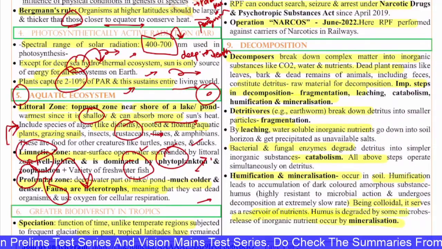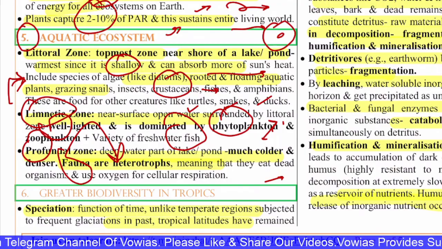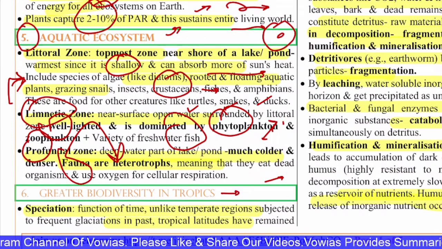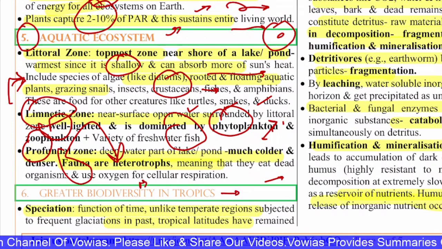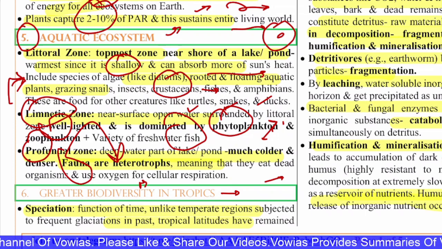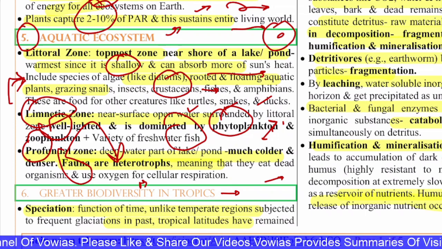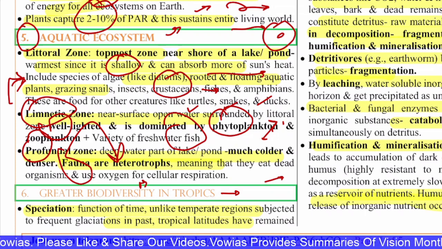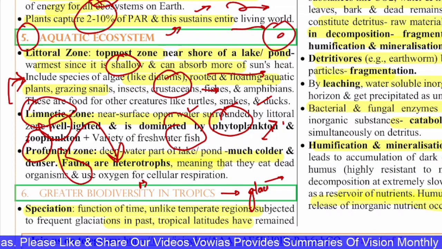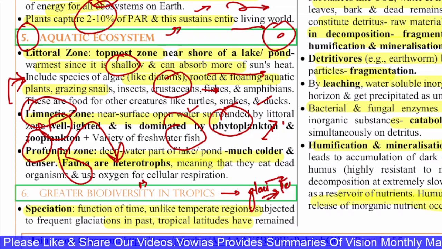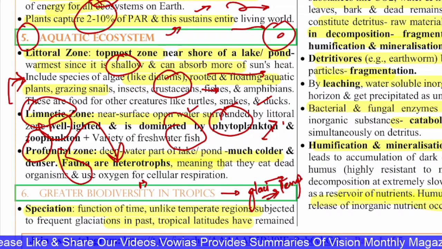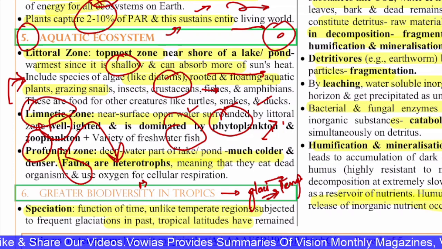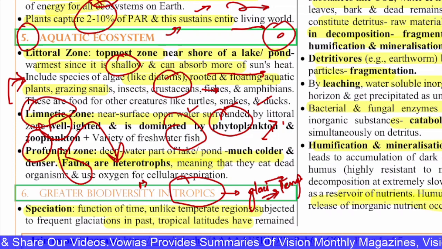Next, the sixth question. This question is with regard to biodiversity in the tropics. Normally, biodiversity is higher in the tropical regions. Over the period of time, that means over the ages, the tropics are not disturbed. We are seeing periods of glaciation and all. This glaciation, or ice age, affects the temperate regions more. But the tropical regions most of the time remain harmless, or not impacted much. So the tropics have wide diversity because of this reason.